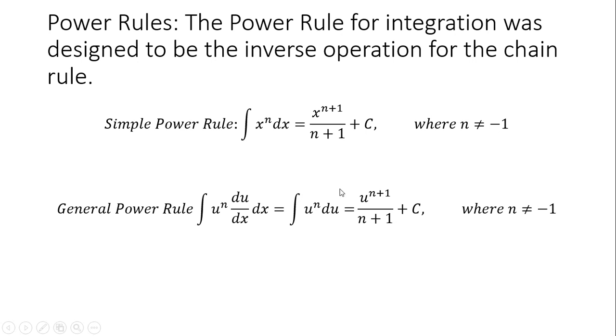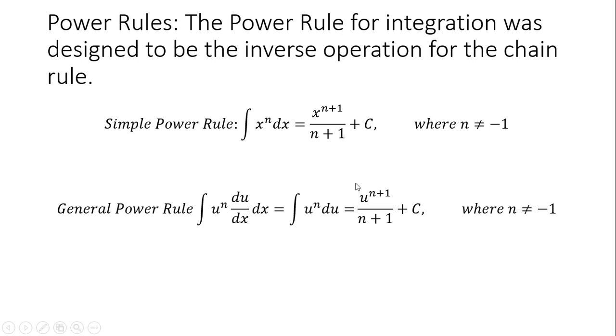Now the general power rule with the U substitution is saying that x is not just a single variable. This can be x as a function, etc. And this is saying that if the function is present and its derivative is present inside of the integral, then we can use U substitution in order to get this new integral statement. So we have u to the n with respect to u. The integral of that is u to the n plus 1 over n plus 1 plus c.